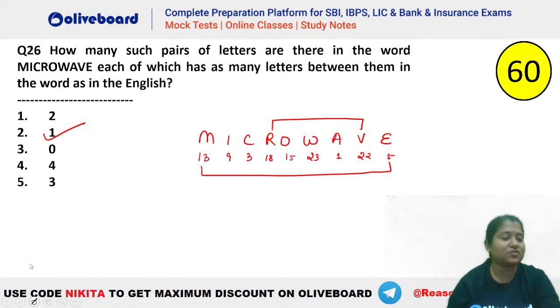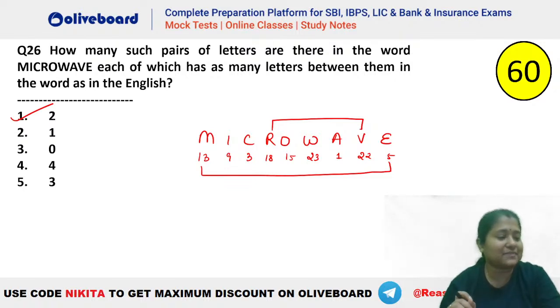So the answer to this question will not be 1, guys. It has to be 2. I hope this is clear. So we have E and M and we have R and V. Okay, so what will the answer be? Answer will be 2. Option number 1. Are we clear, guys? Please let me know. Everybody clear? So what are the possibilities here? What are the pairs? You can see RV and EM.